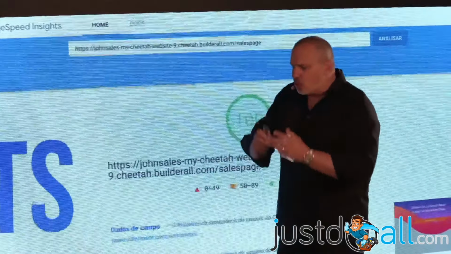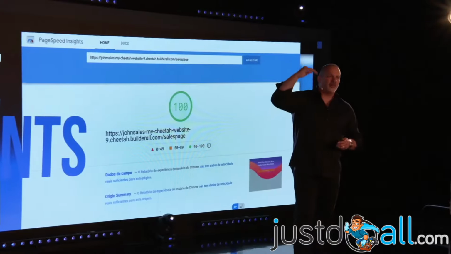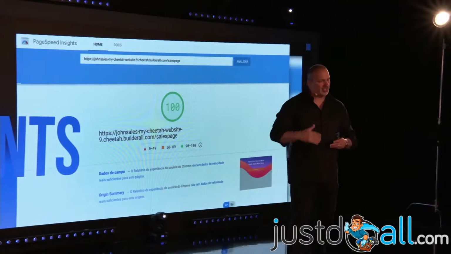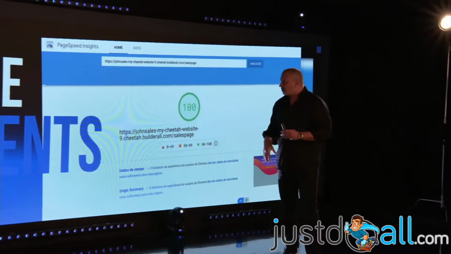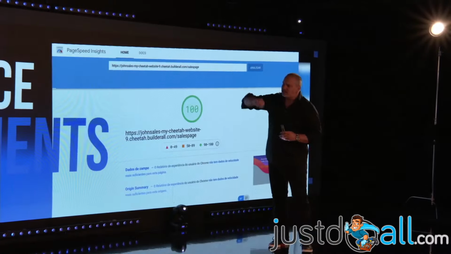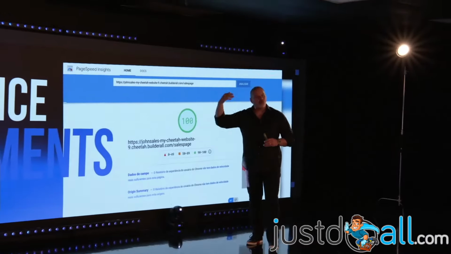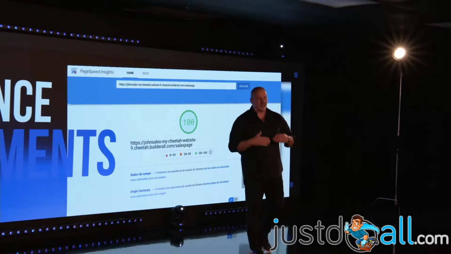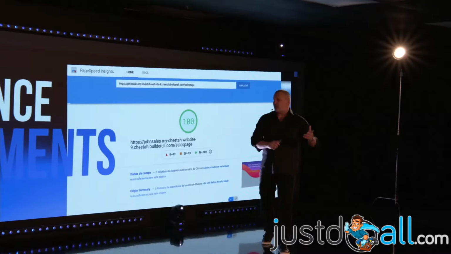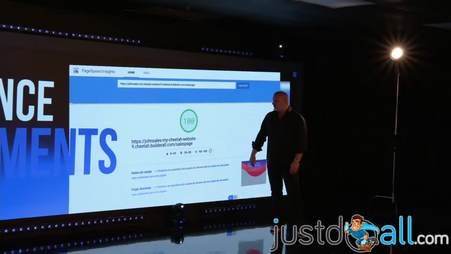If Google understands that your website is good, your website is going to get a better ranking on Google, and actually it's going to be super fast. So we are working with this tool. That means we are creating a site builder that gives Google everything it needs to understand your website is awesome. So right now with Cheetah Builder, you can reach a 100 score on Google Insights.